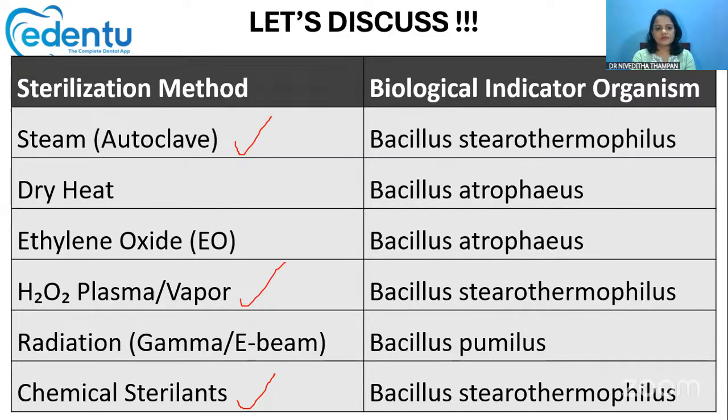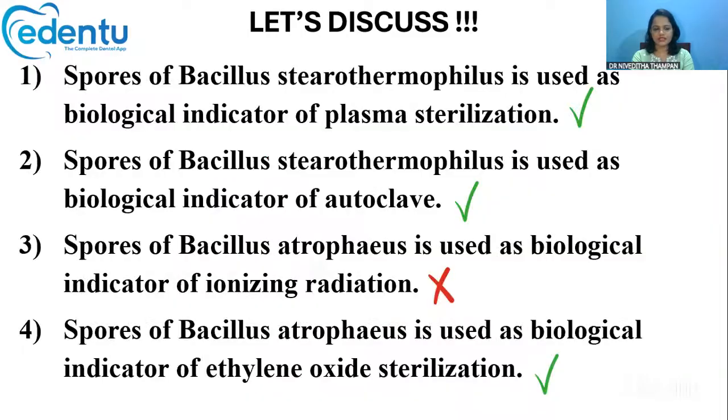For dry heat and ethylene oxide sterilization, we can use Bacillus atrophaeus. For radiation, mainly ionizing radiation, it is best to use Bacillus pumilus. That's about the different sterilization methods and the biological indicators.